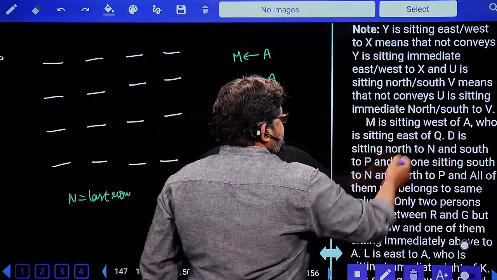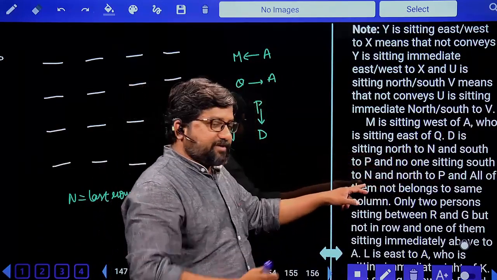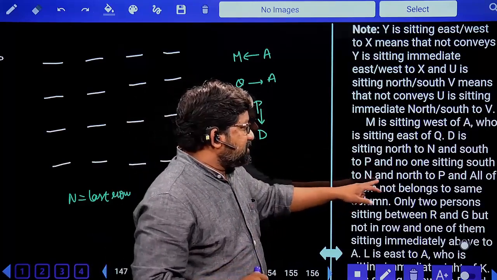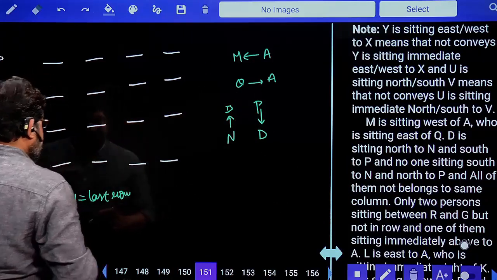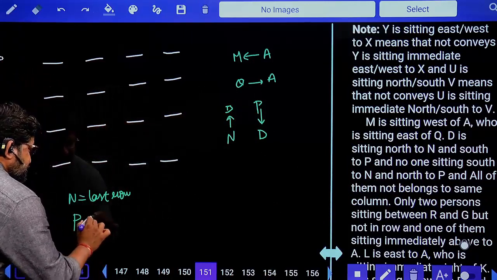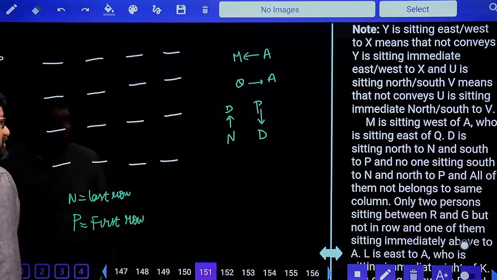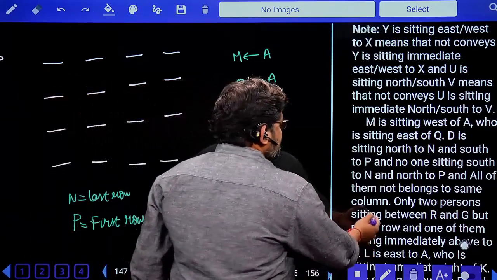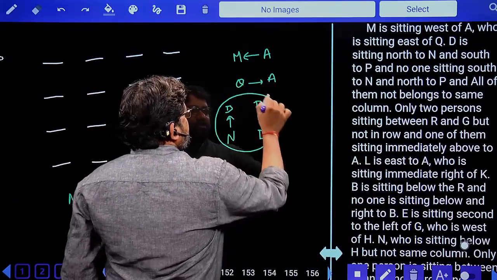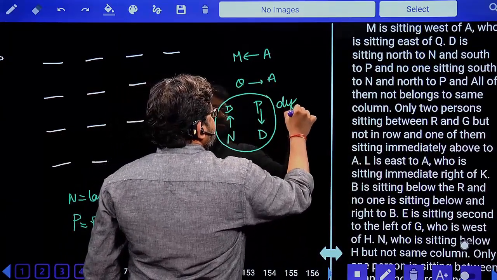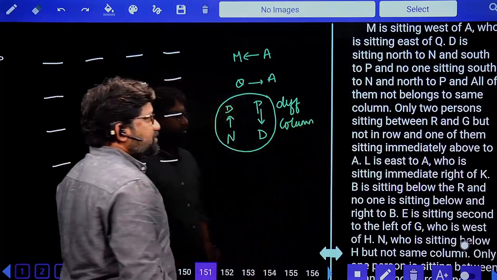Next, D is sitting to the north of N and to the south of P, and no one is sitting to the south of N. South of N, below N, there is no person. And to the north of P, above P, nobody is sitting. So the meaning of that is P is sitting in the first row. Above P, there is no person. Next. All of them do not belong to the same column. All the three of them belong to different columns.